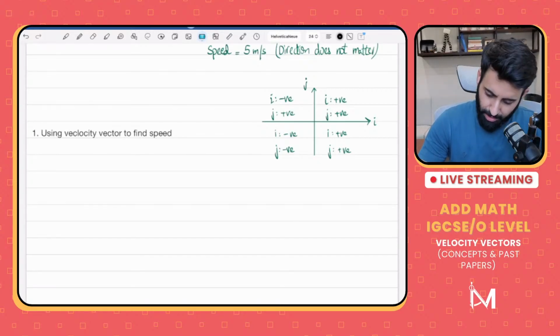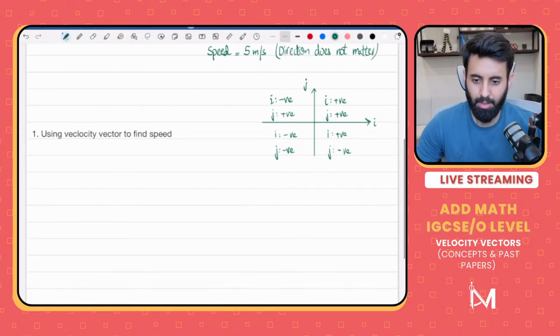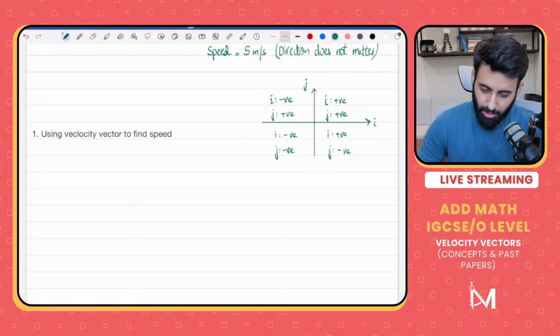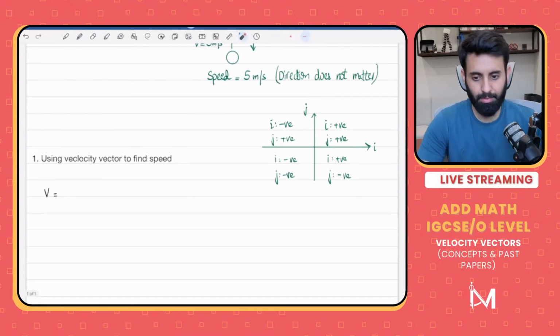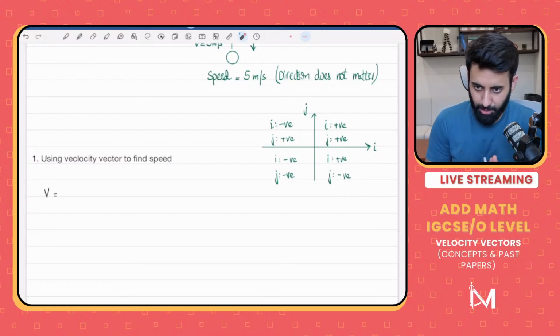Shouldn't j be negative? Yep, j should be negative in the fourth quadrant. Who said it's positive? Now, first let's go over the concept and then we'll do some examples. When we're writing down velocity as a vector, we basically break it down into horizontal and vertical movement. A vector is basically a breakdown of horizontal movement and vertical movement.